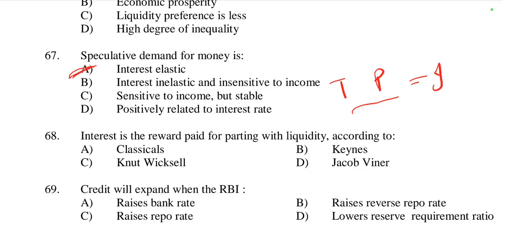So when interest rates are low, people expect them to rise, so they prefer to hold money or liquidity rather than bonds or other interest bearing assets. Conversely, when interest rates are high, people are more likely to invest in bonds rather than holding money. So this is related with interest elastic, speculative demand for money.